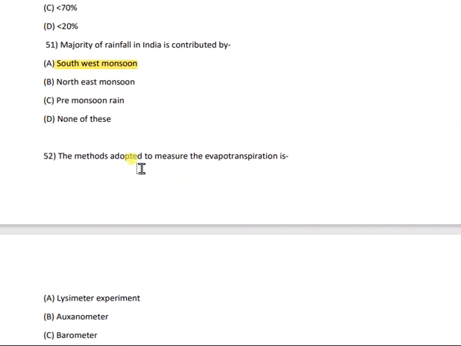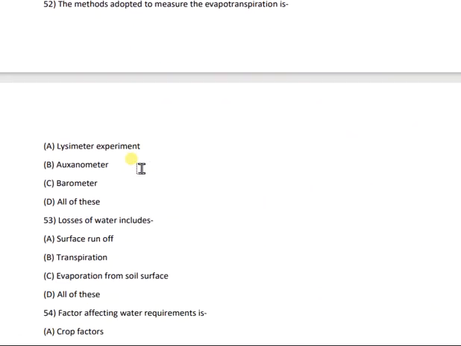Okay. Then question number 52. The method adopted to measure the evapotranspiration is called lysimeter experiment, oxanometer, barometer, or all of these. And the correct answer is A. That is lysimeter experiment. Lysimeter experiment method is adopted to measure the evapotranspiration.